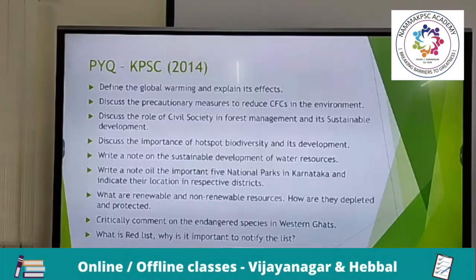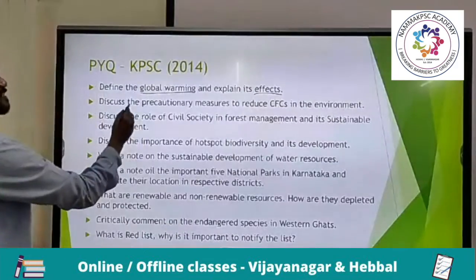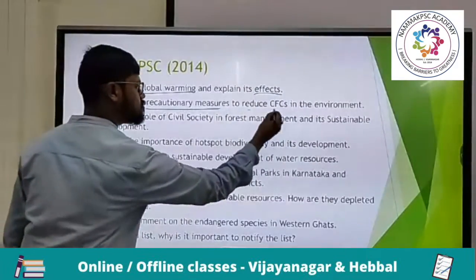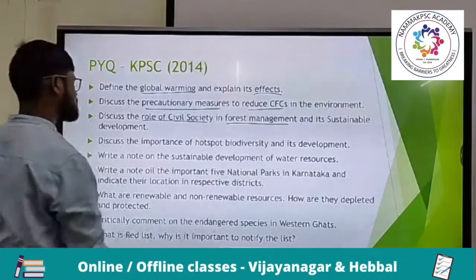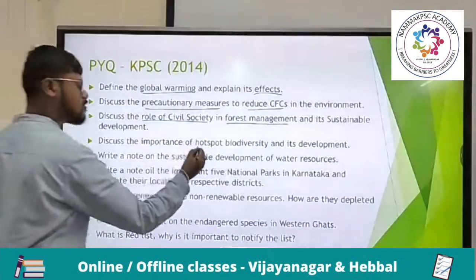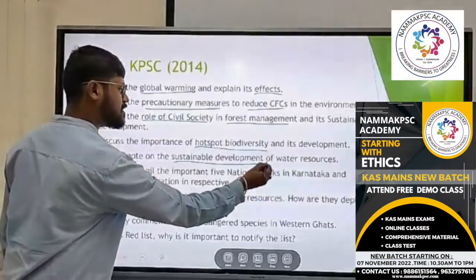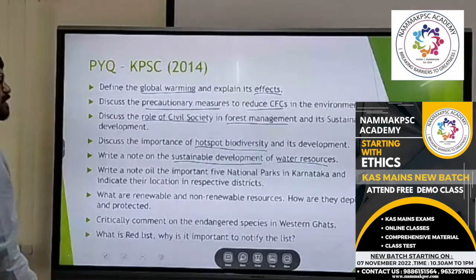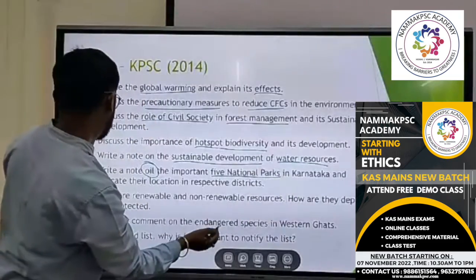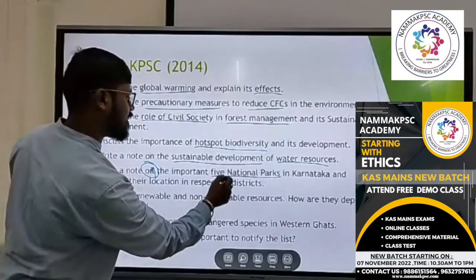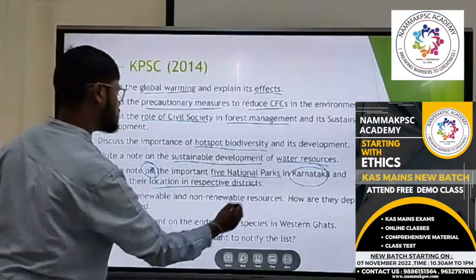GS3 environment. Define global warming, explain its effects, discuss precautionary measures to reduce CFCs in the environment, role of civil society in forest management, sustainable development, importance of hotspot diversity and development, write a note on sustainable development of water resources, write a note on 5 important national parks in Karnataka and indicate their location in respective districts.